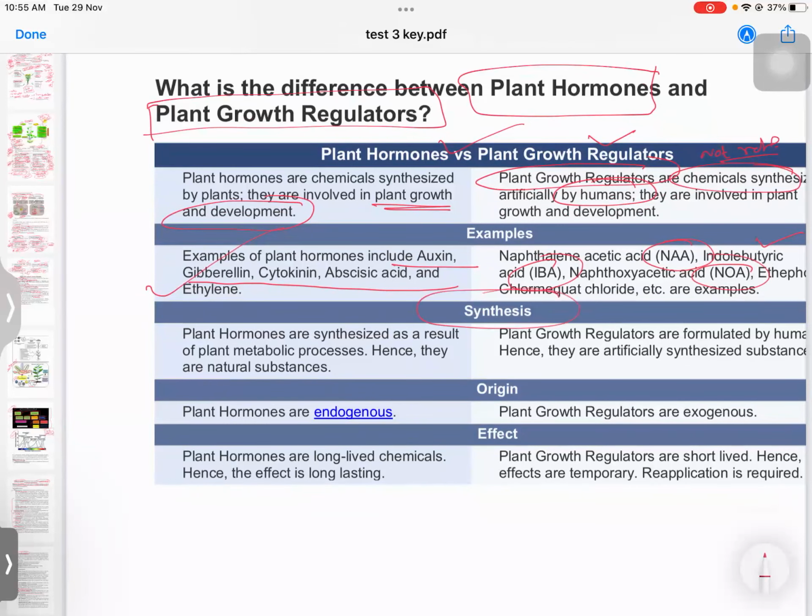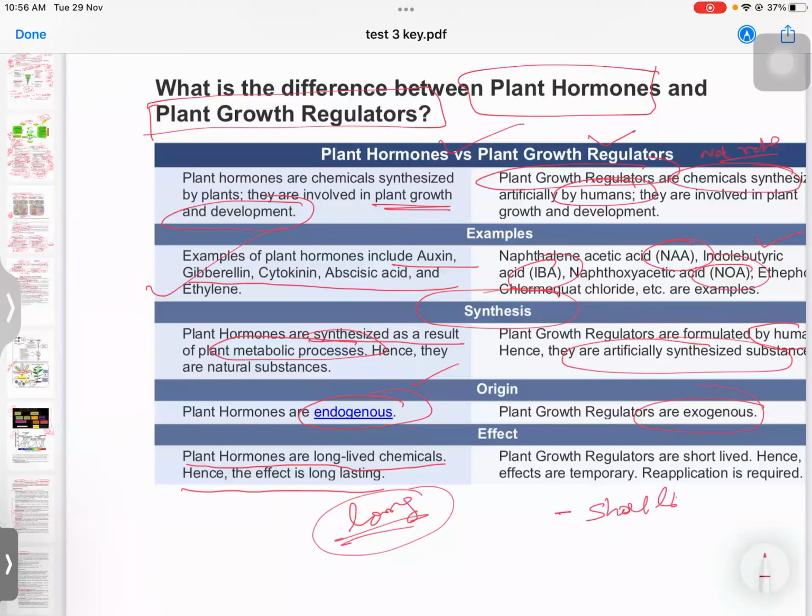If you look at the synthesis, plant hormones are synthesized as a result of plant metabolic processes, but regulators are artificially synthesized in the lab through human effort. Hormones are endogenous in origin, within the plant. Regulators are exogenous, produced outside and then used. Plant hormones are long lived, hence the effect is long lasting, but the effect of plant growth regulators is short lived and temporary. All these are PYQ questions which are very important, and this will definitely help you, is what I feel.